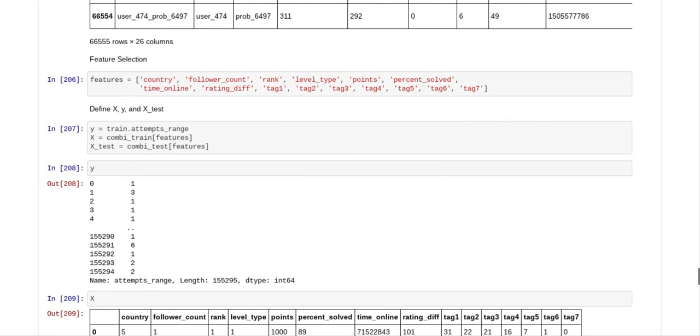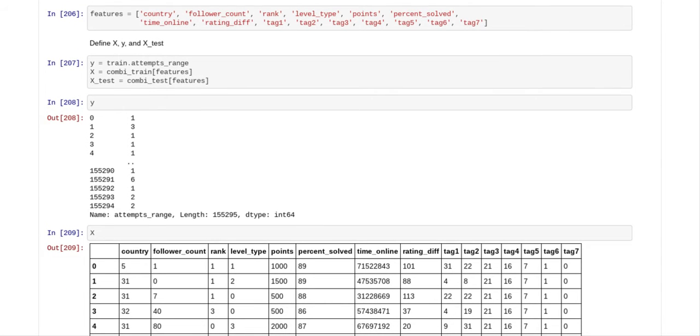And then the next thing we did was feature selection. So we assigned our features, the columns that we want the model to train on. The columns that we selected were country, follower count, rank, level type, points, percent solved, time online, rating diff, tag 1, tag 2, tag 3, tag 4, tag 5, tag 6, tag 7.